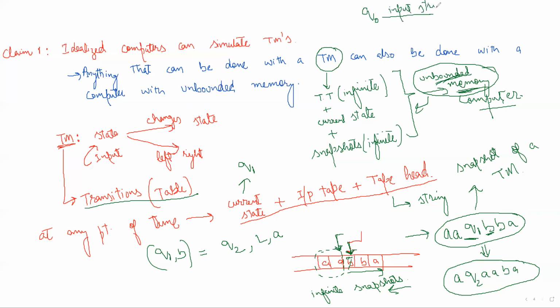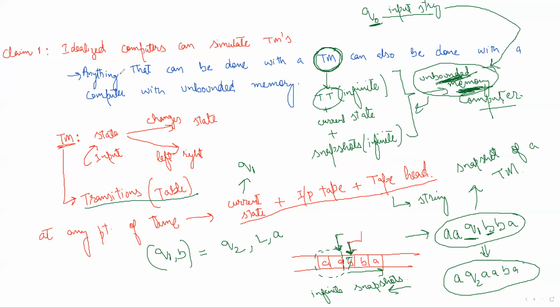We will start from this initial snapshot, which is also stored in the unbounded memory. Now from this initial snapshot, and using the transition table that is also stored in the unbounded memory, we can make transitions one after another. Whatever transitions were there in the Turing machine can also be performed using the information stored in this unbounded memory.